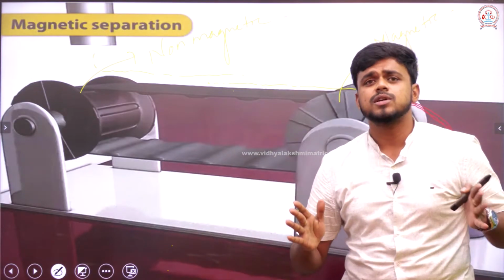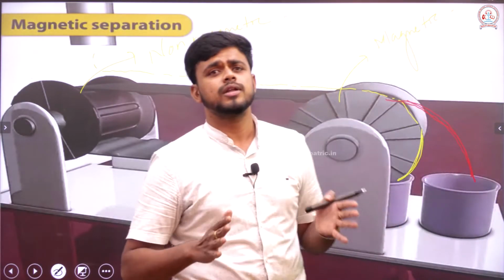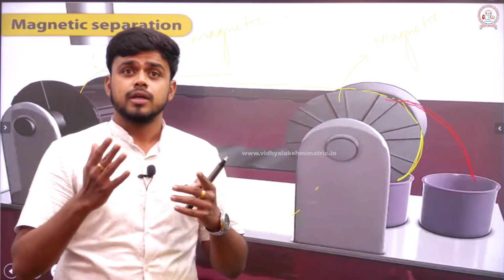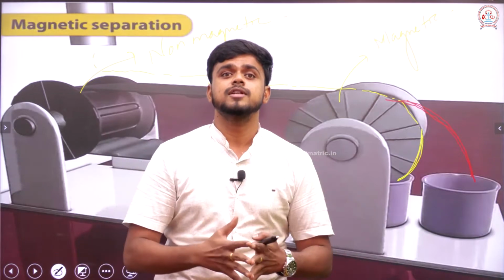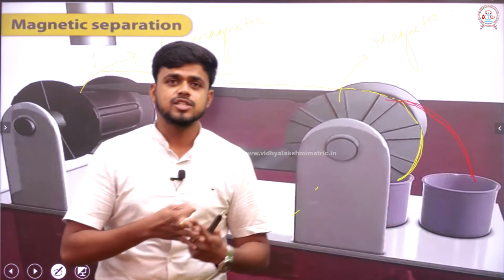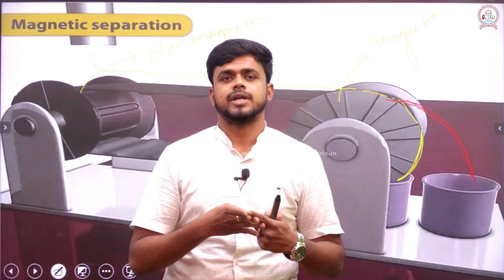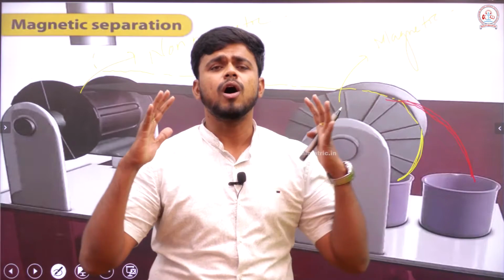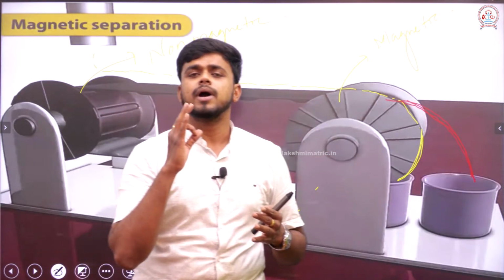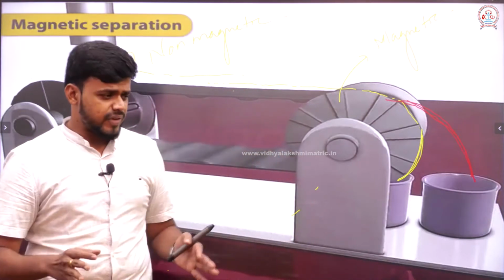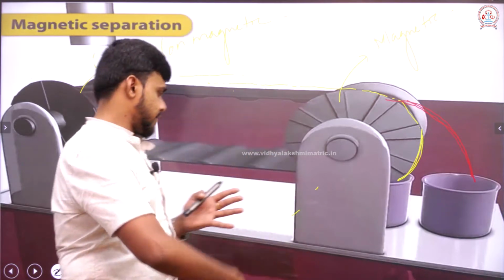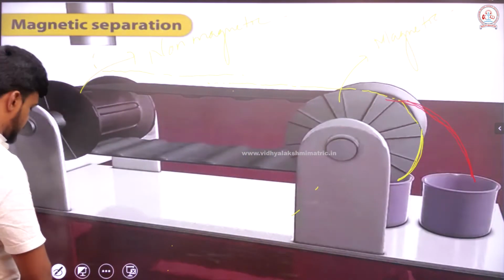Right. So, these are all the processes involved in the concentration of an ore. When I say concentration of an ore, the processes kept for our syllabus are froth flotation, hydraulic wash, leaching, and magnetic separation. With the help of all these processes, I can concentrate the ore in a proper manner. We have concentrated the ore. What is the next step? The next step is what we are going to witness right now.